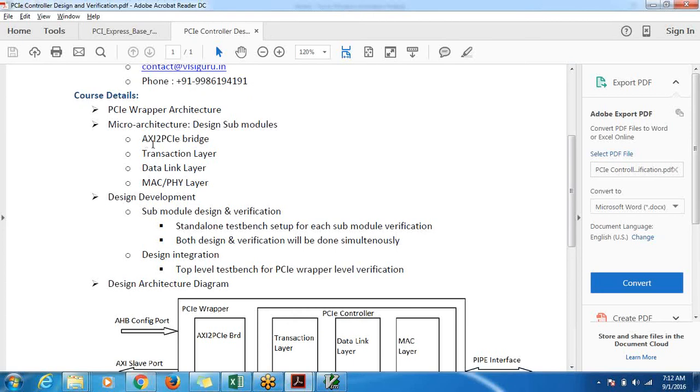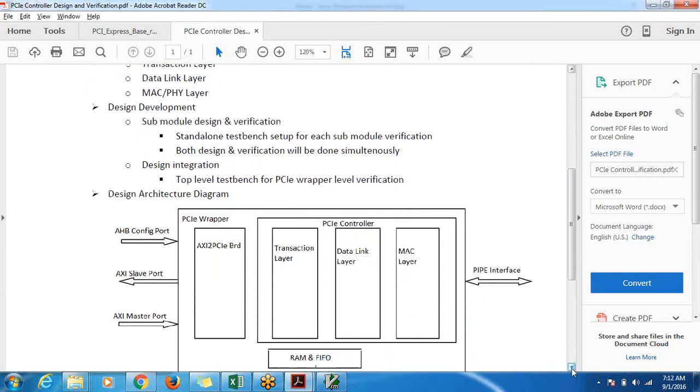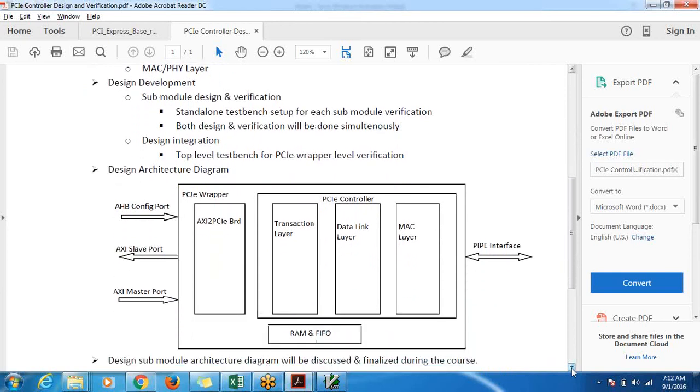If you go to the micro architecture, it has got 4 subcomponents: AXI2 PCI bridge, transaction layer, data link layer, and MAC layer or file layer. So we'll be setting up the design environment for the submodules, and we'll also be parallelly verifying it. And wherever possible, for design development, we'll mostly use RTL only. We won't just code the model. We'll try to keep it as proper RTL code only.